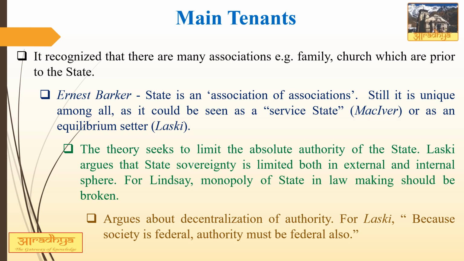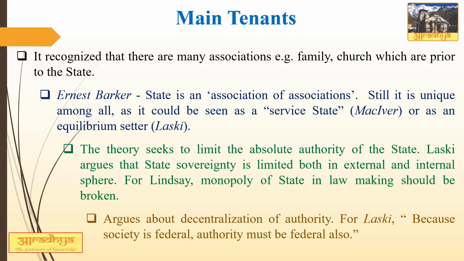Now the third important aspect of this answer should be the main characteristics of pluralistic theory of the state. Now the first important characteristic is that pluralistic theory of the state recognizes that there are many associations, for example, family, church, etc., which have their existence prior to the origin of the state, and they are equally important for the well-being of the human being.